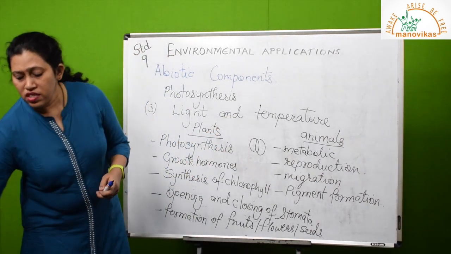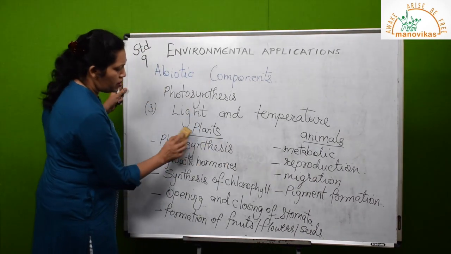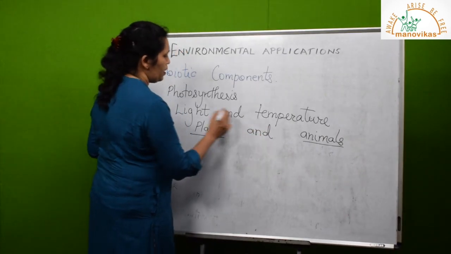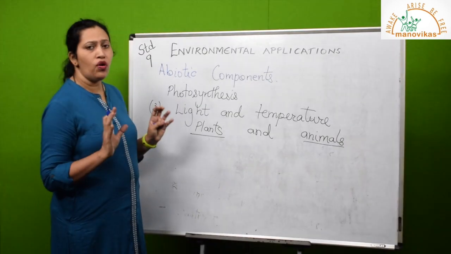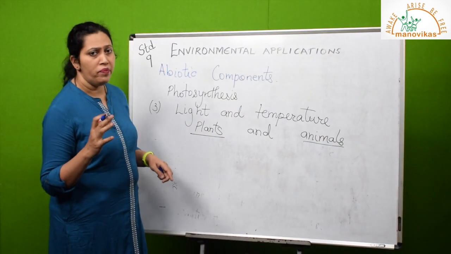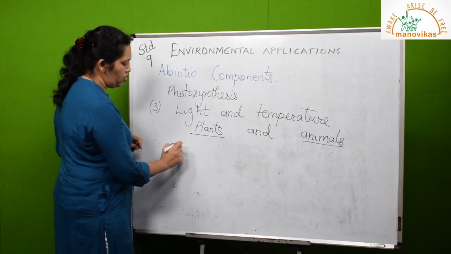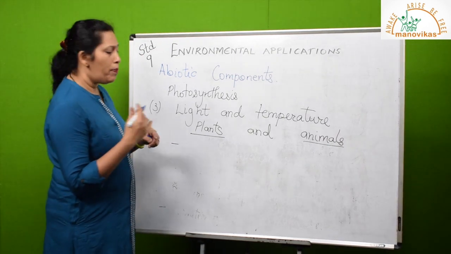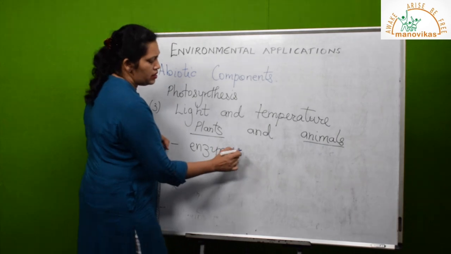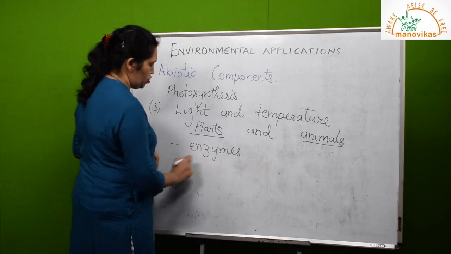The next is effect of temperature. Temperature effect and light effect is similar. Why I'm saying they are similar, because when there is more light the temperature will be high, when there is less light the temperature will be low. So the effect will be similar, like enzymes will work best. Enzymes will work at the optimum limit at high temperature.